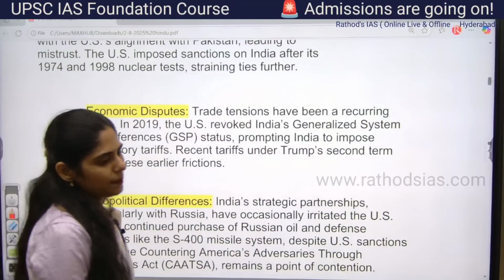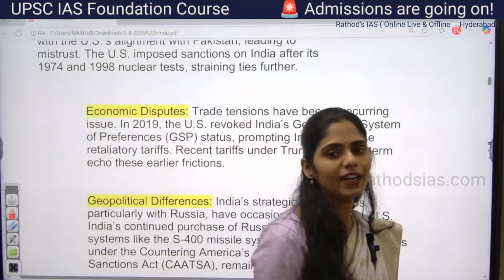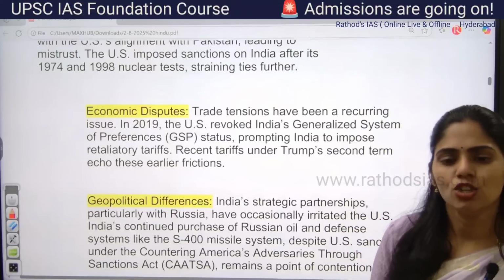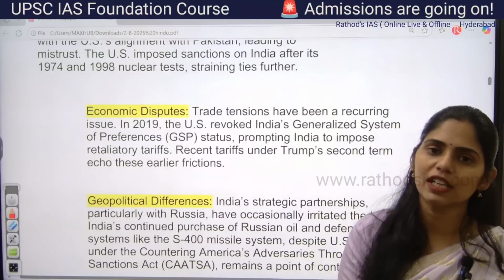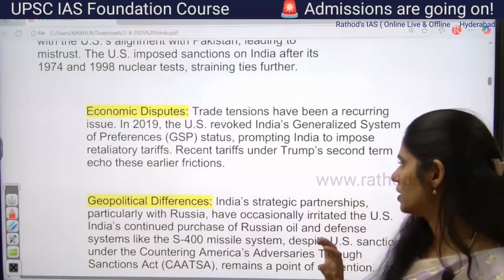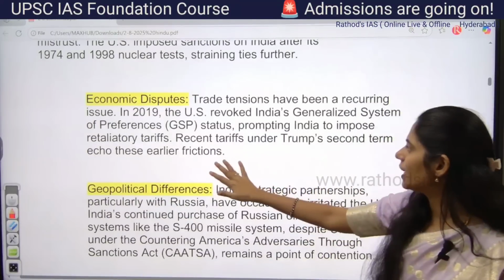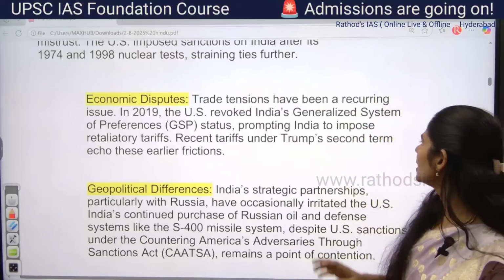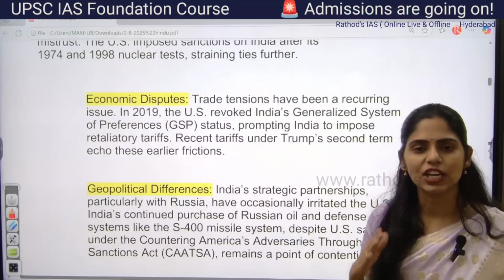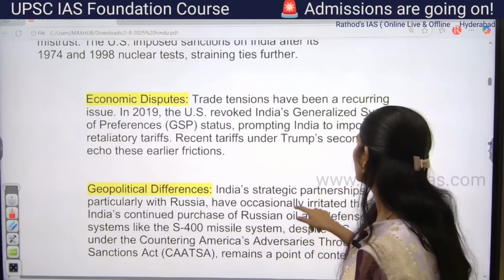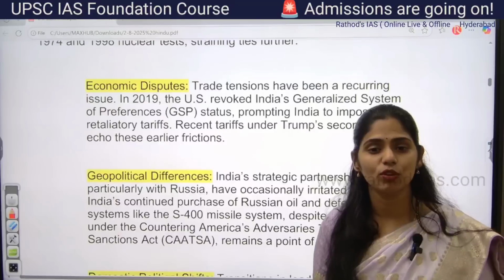When the Trump 1.0 and Trump 2.0 eras started, there were always issues between India and US regarding trade because India enjoys a trade surplus with the US. At that time in 2019, US revoked the Generalized System of Preferences status, and recently the Generalized System of Preferences had been removed for India.